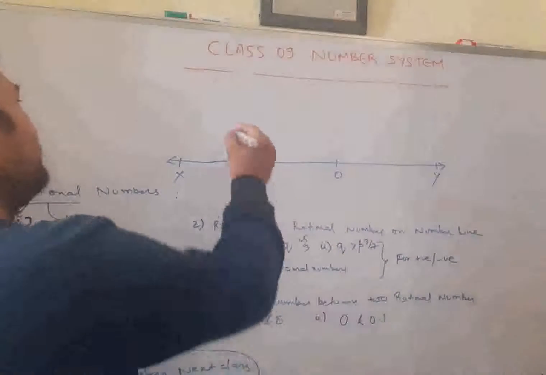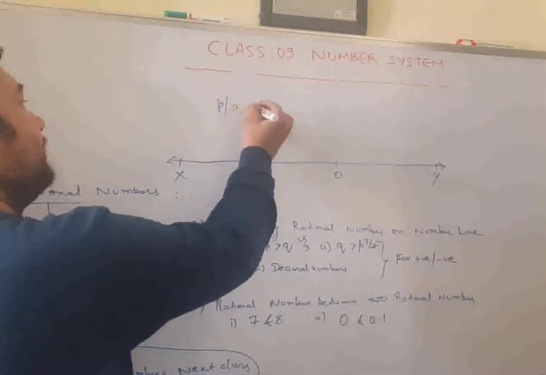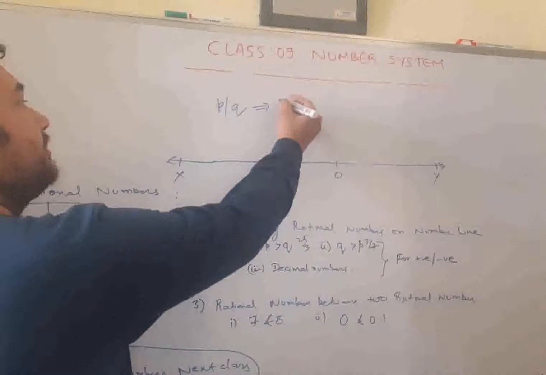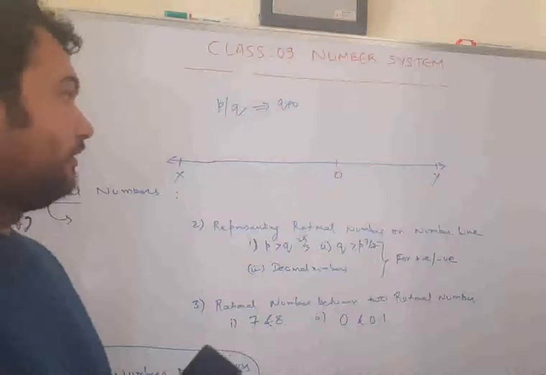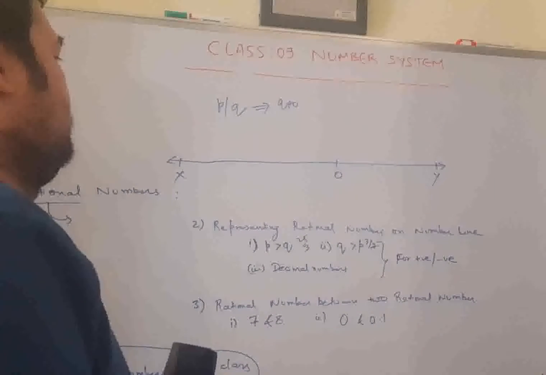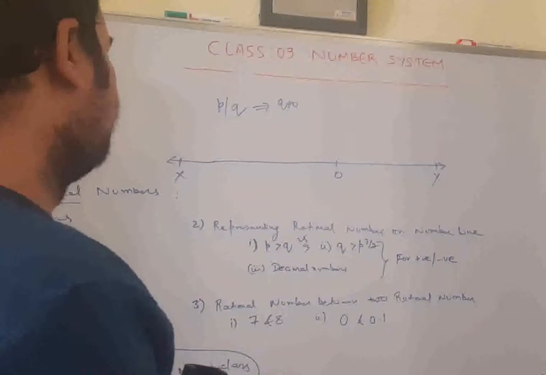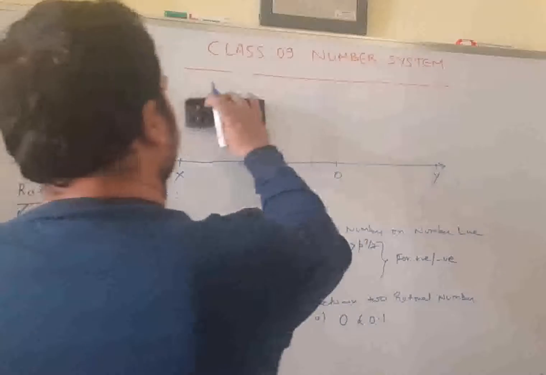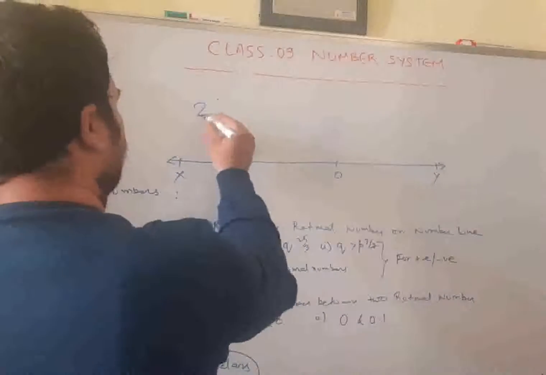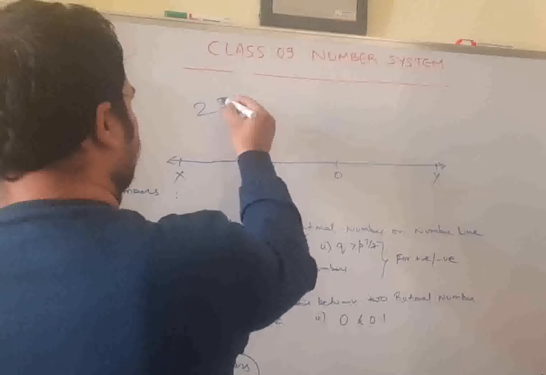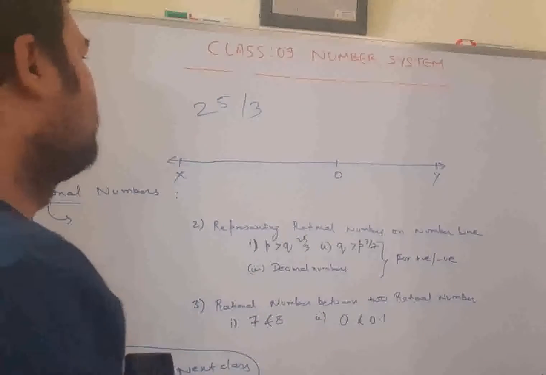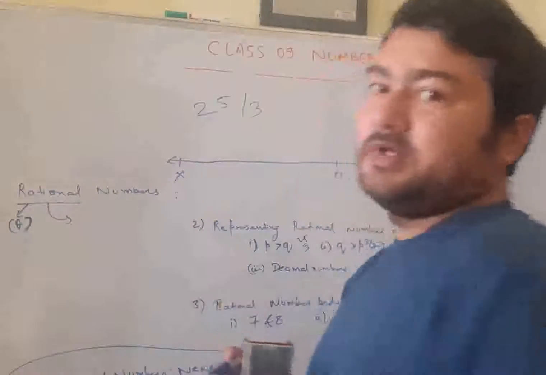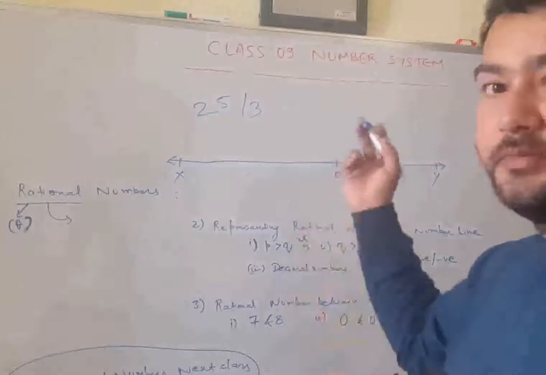and we have to represent p by q. p is an integer, q is an integer, and q is not equal to 0. So take a number. Suppose we have to represent 25 by 3. You have to represent 25 by 3.